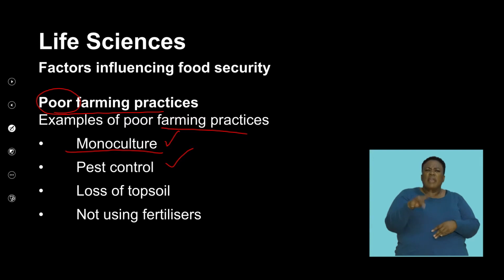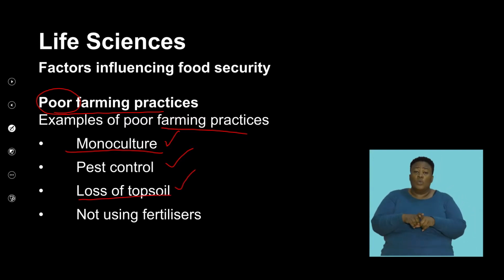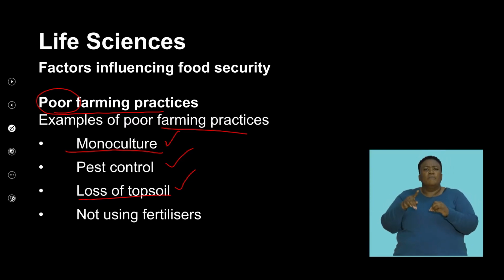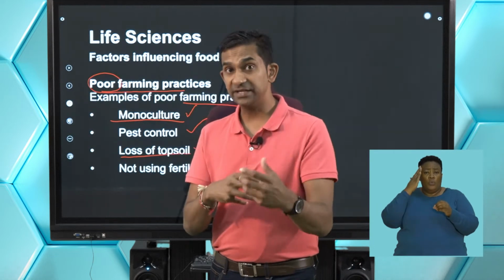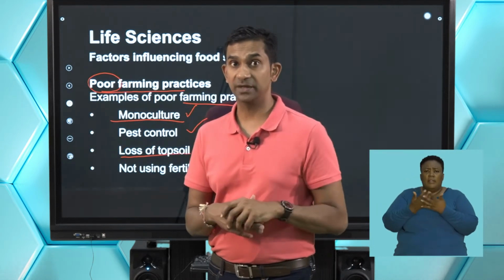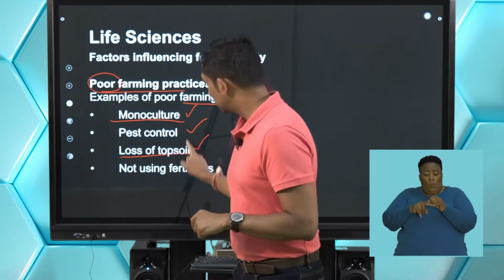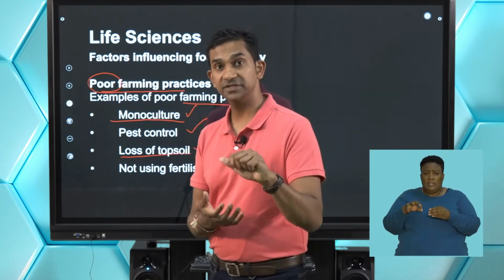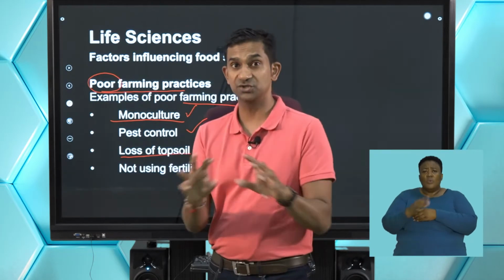The loss of topsoil. And you know that the topsoil is that soil that's the most fertile soil. And so as we have monoculture and overgrazing, we know that these can degrade the quality of plants that grow there. And in turn, when there is a loss of the plants that grow on that surface, we're going to find that there's nothing to hold the soil on the surface.